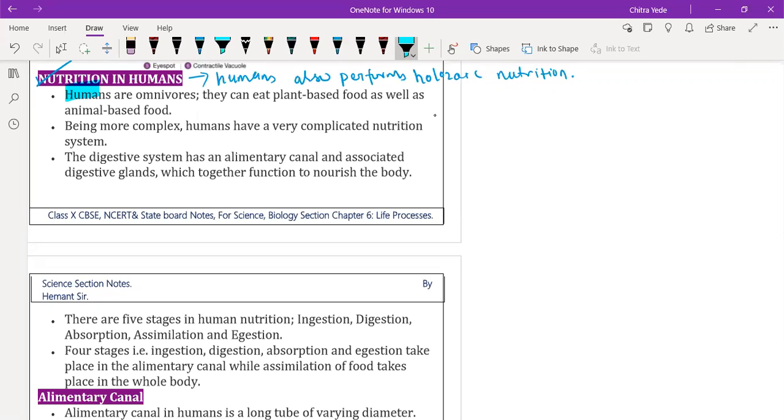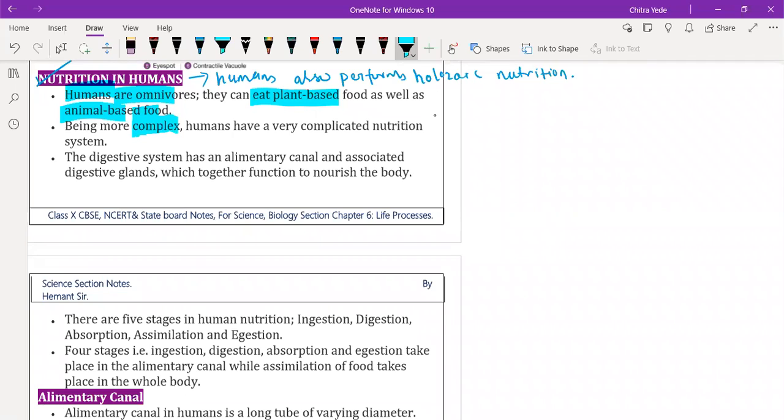Okay. So humans are omnivorous. Why are we omnivorous? Because we eat plant-based as well as animal-based food. That's why we are omnivorous. We are depending on animals as well as plants for our food. That's why we human beings are omnivores, being more complex.